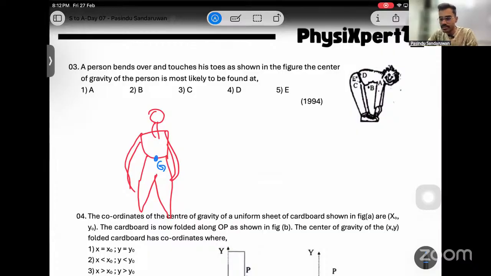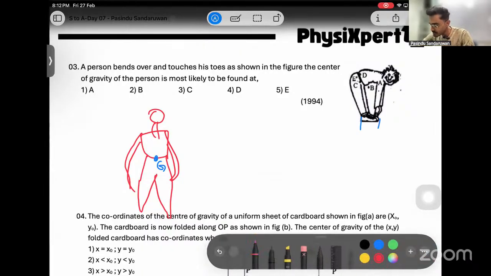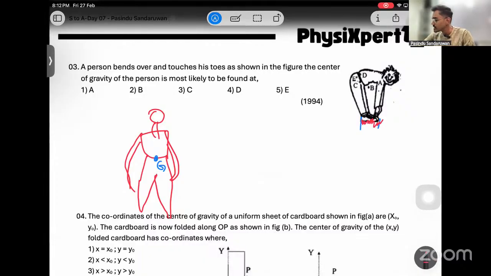Now, when we bend forward, the center of gravity displaces forward, right? This is the supporter now. Supporter means the part which supports the reaction from the floor. And center of gravity should be inside the supporter. The direction of motion is that this one displaces to the right while bending downwards. To the right and downwards at the same time, that is B, right?